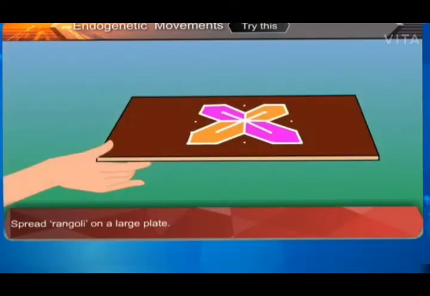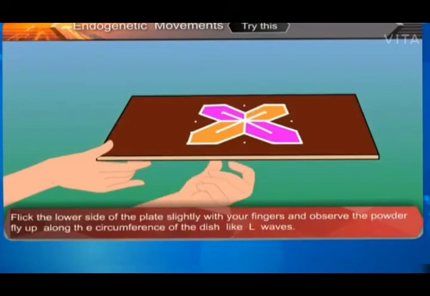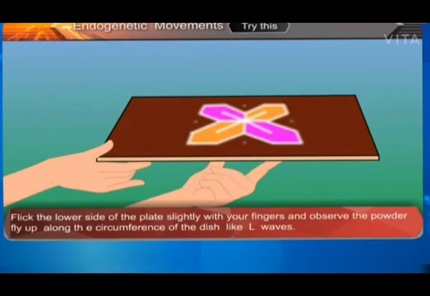Spread rangoli on a large plate. Flick the lower side of the plate slightly with your fingers and observe the powder fly up along the circumference of the dish like L waves.